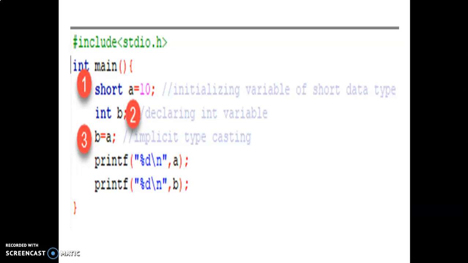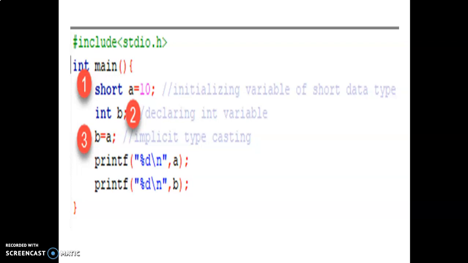In this expression, what is happening here? Short is automatically converted into integer. This is called implicit type conversion. Here you can see the %d control string is used for integer numbers. In the declaration A is declared as short, but in the output statement both use the %d symbol, because the shorter range data type is implicitly converted to the higher type.